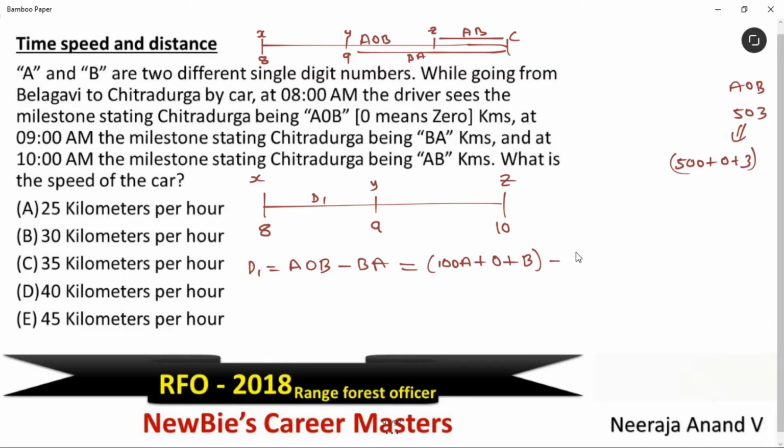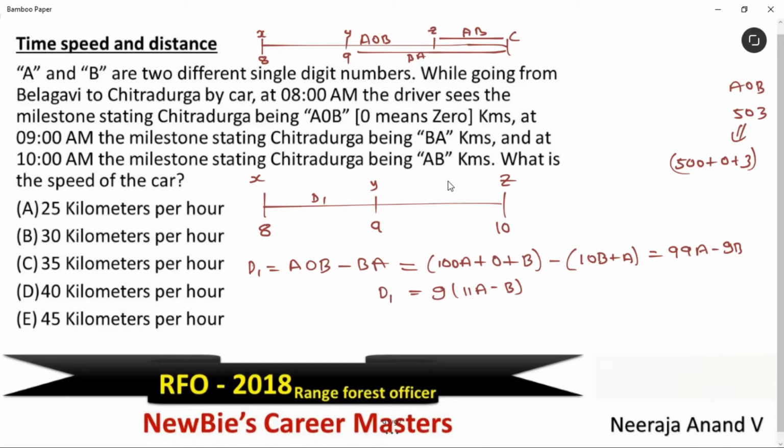Minus, see, 10B plus A. Let's simplify this. We get 99A minus 9B. Okay, let's take 9 common. We get 9 times (11A minus B).